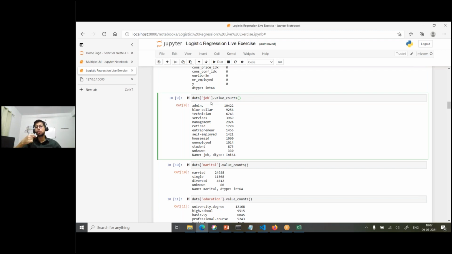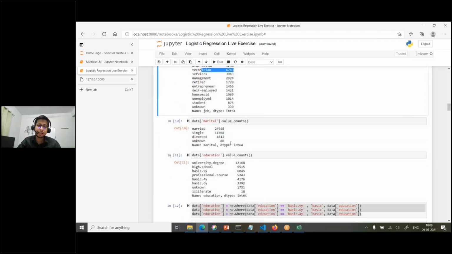Now we will look into some specific column which we think, as a domain expert, will be a more impactful variable or feature with respect to what we want to identify, whether he will opt for a term deposit or not. Job is one very impactful variable, if he has which kind of job, so that's where we want to know the count. There are 10,000 admin jobs, 9,000 blue collar jobs, then 6,000 technicians, like this.